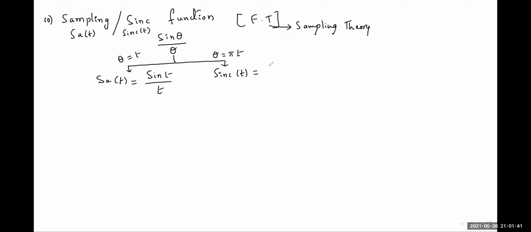The theta value is replaced with pi t. So it is sin pi t divided by pi t. This is the sinc function. The only difference is pi. The graph of these two functions, I'll plot simultaneously here.